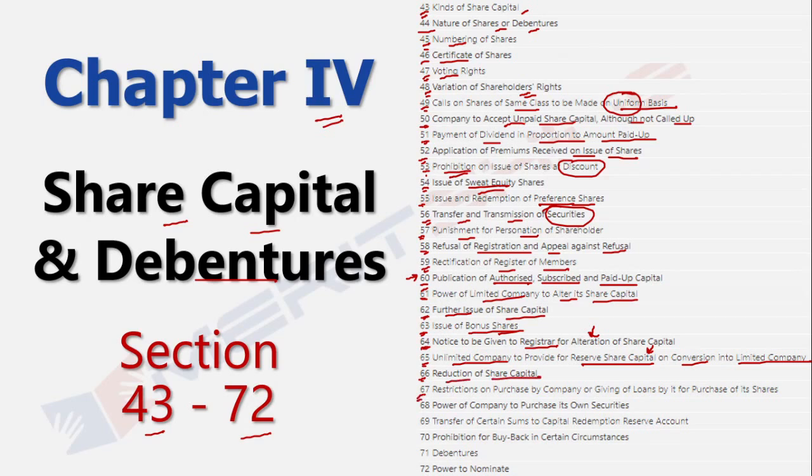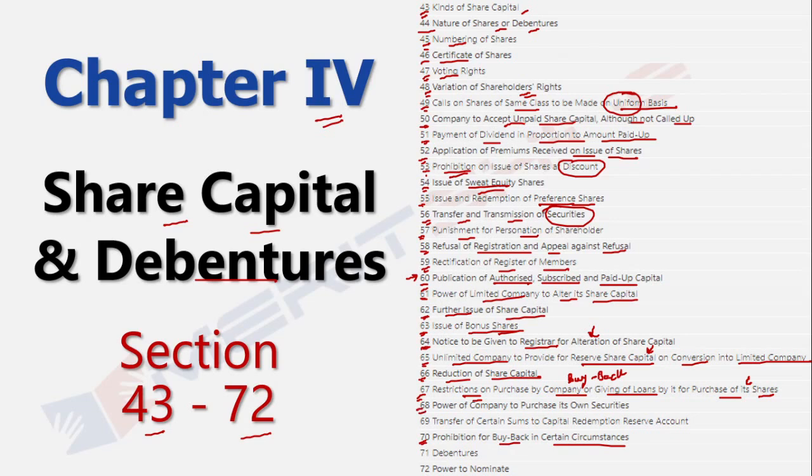67 gets into the restrictions that are there on the purchase by a company. So essentially, when I'm talking about a purchase by a company, you're essentially referring to the process of buyback only, right? So whenever the company is trying to purchase, or let's say giving loans for somebody else for purchase of the company's own shares, then what are the guidelines that need to be followed? Now, section 70 also talks about the prohibition of buyback in certain circumstances. What are those circumstances in which the prohibition gets applied for buyback? That gets discussed in 70.